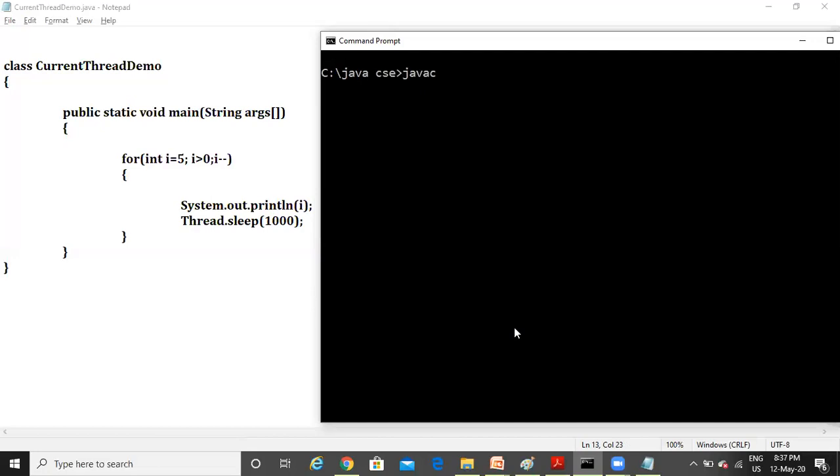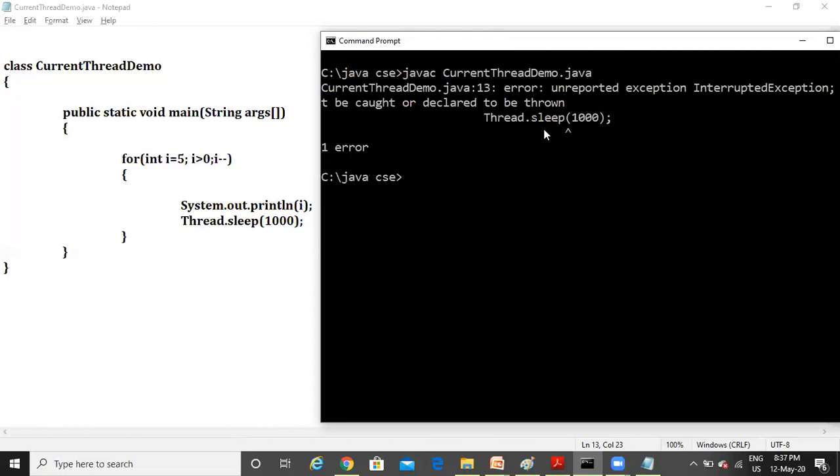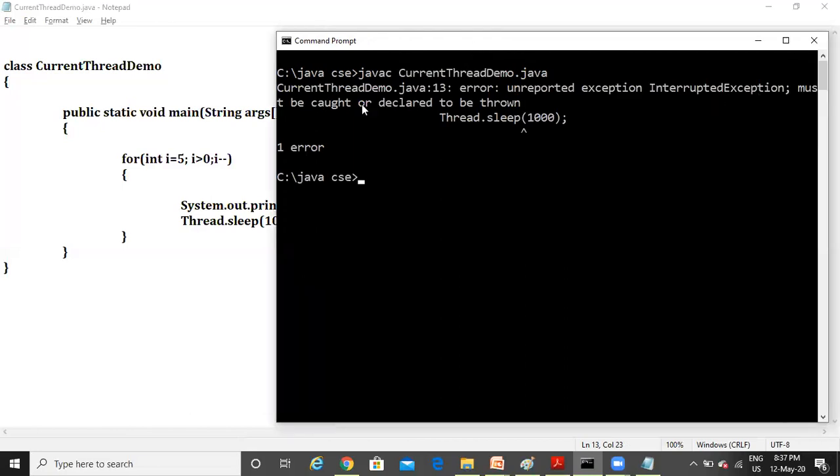Okay, javac CurrentThreadDemo.java. See here, you got some compile time error. What is that? Unreported exception InterruptedException, right? Must be caught or declared to be thrown.